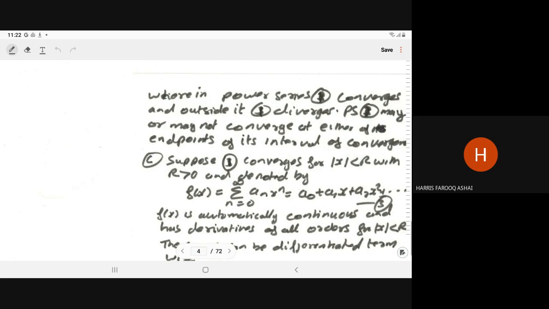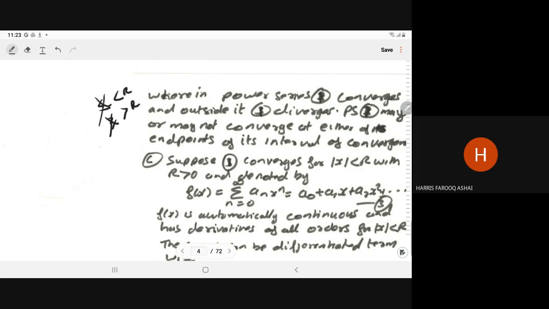So here, under this R the power series is convergent, and outside this R the power series is divergent. Here the given power series may or may not converge; it depends on the value of R. Presently we are talking strictly about less than R and greater than R. We are not talking about the equal-to point.